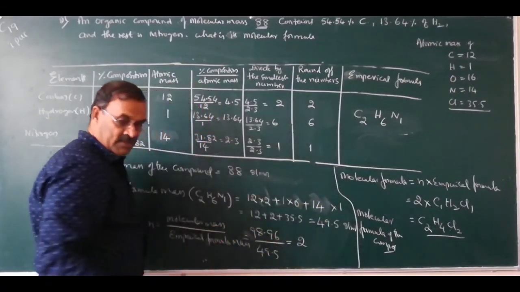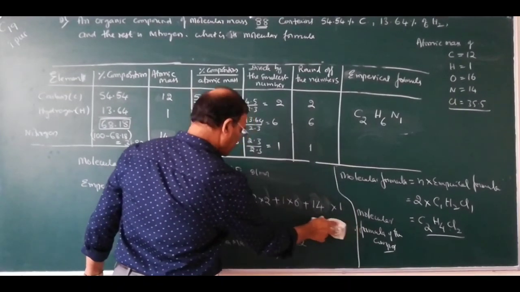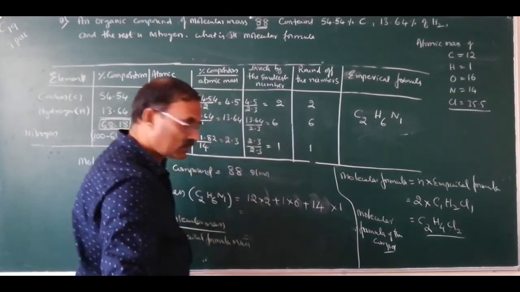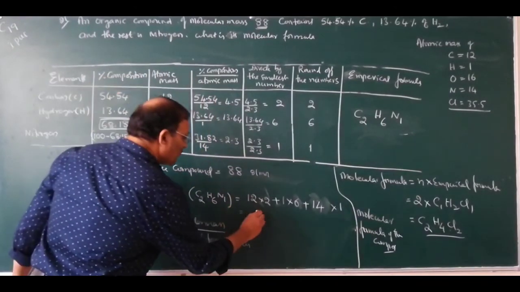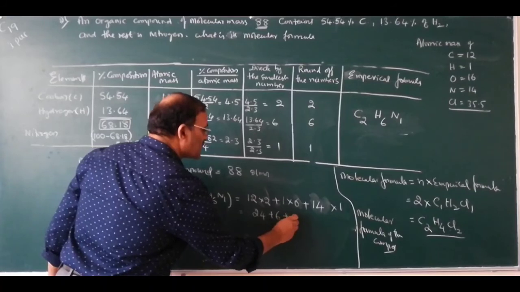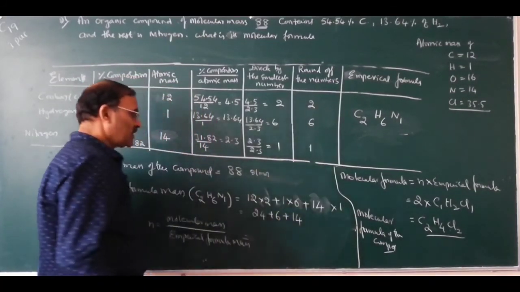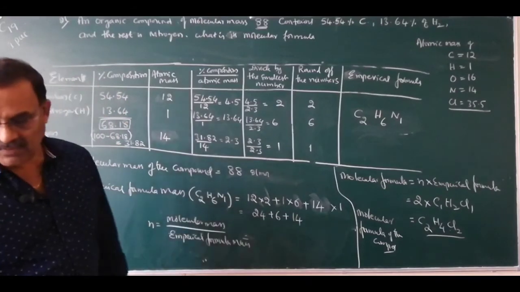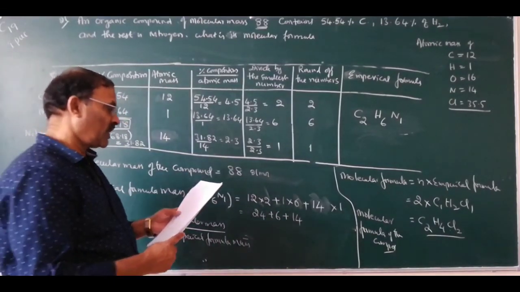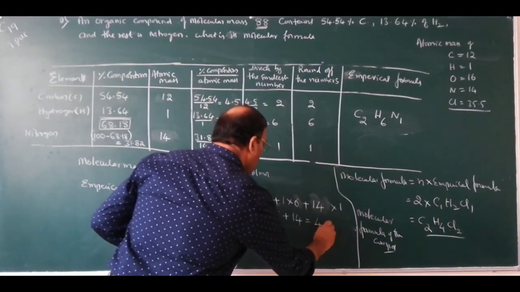So this is 24 plus 6 plus 14. So you will get 44.